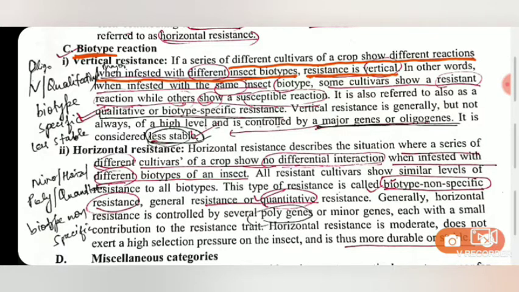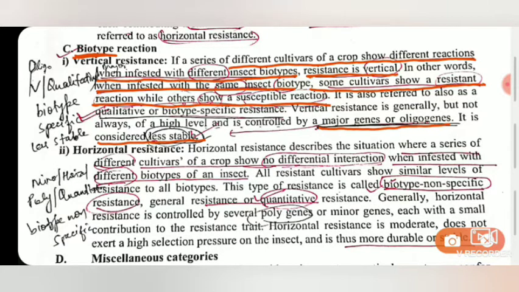In other words, when infested with the same insect biotype, some cultivars show resistant reactions while others show susceptible reactions. So there is no uniformity, and this occurs in vertical resistance. It is controlled by major genes or oligogenes, and is less stable.